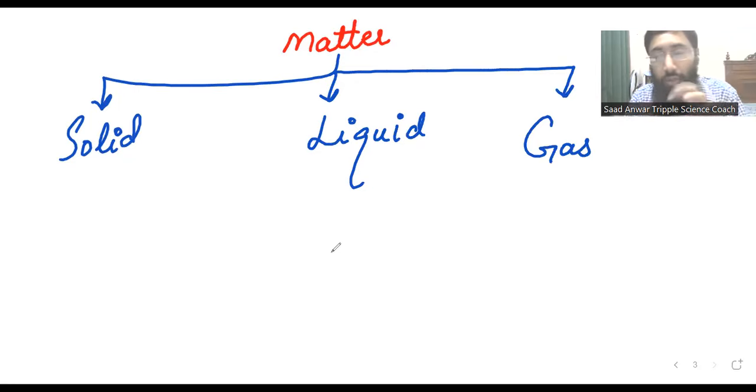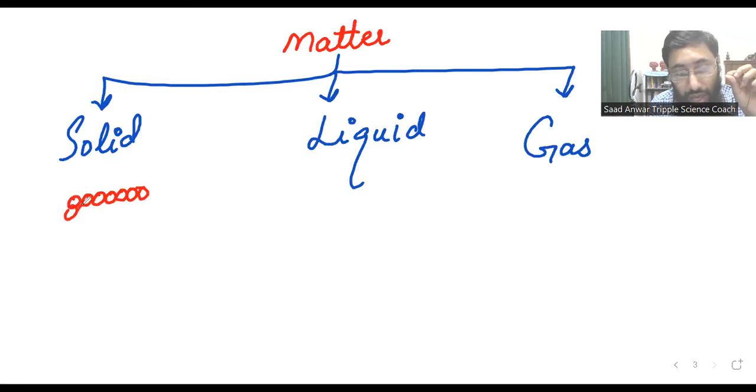Solid, liquid, and gas are the three states of matter. There is another state as well, but usually there are three states of matter on this planet Earth. In solid, particles are very firmly close to each other, and there is a strong force of attraction among the particles of solid.